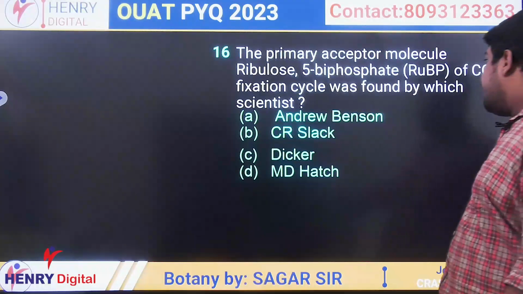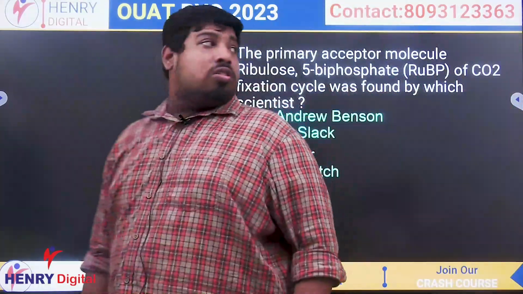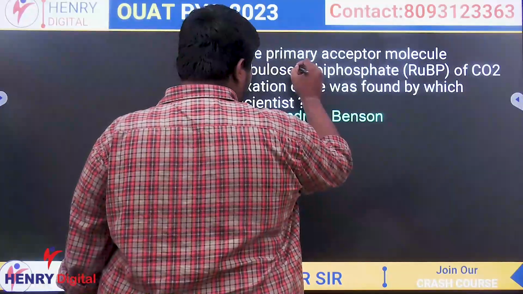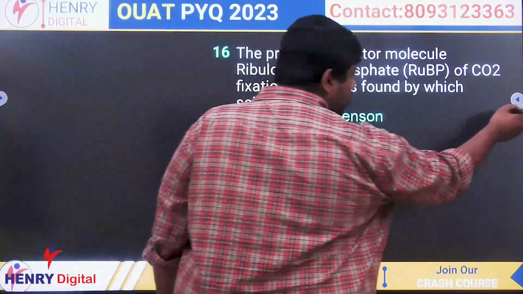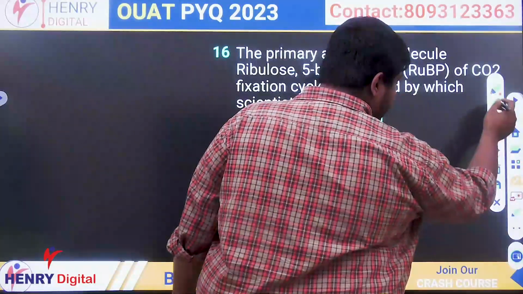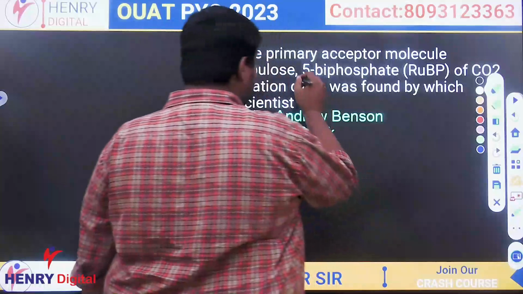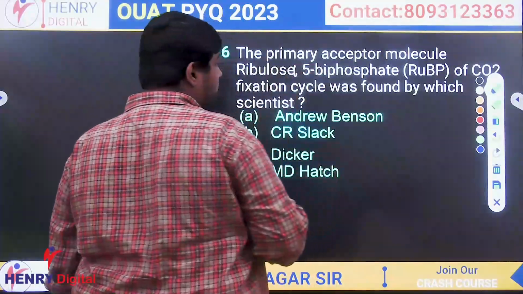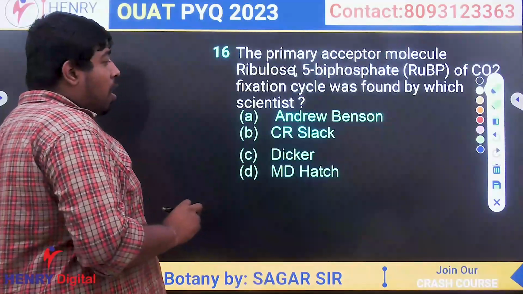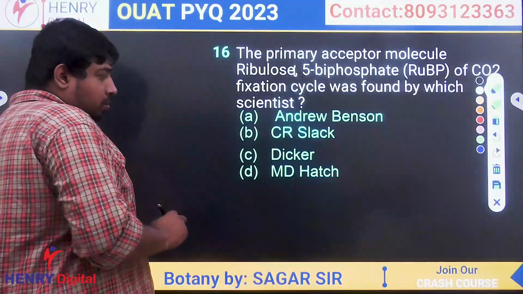The primary acceptor molecule is ribulose 1,5-bisphosphate. The carbon dioxide fixation cycle was found by which scientist?